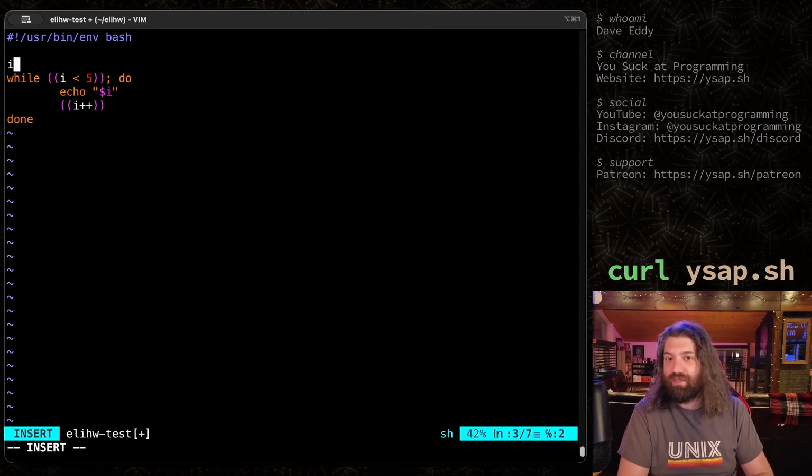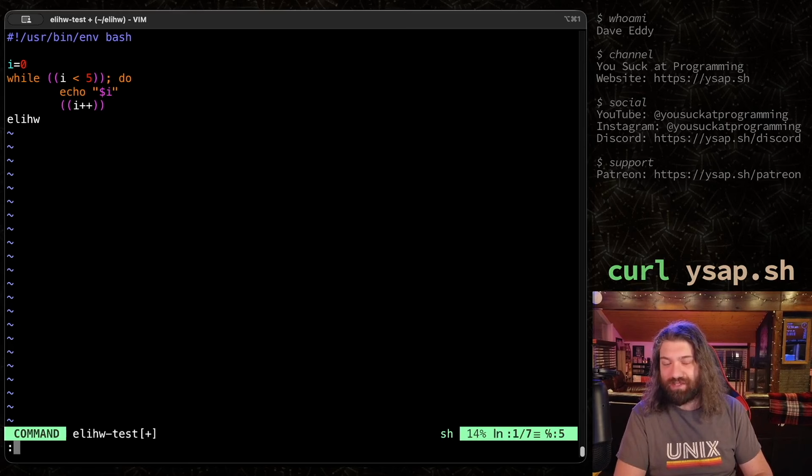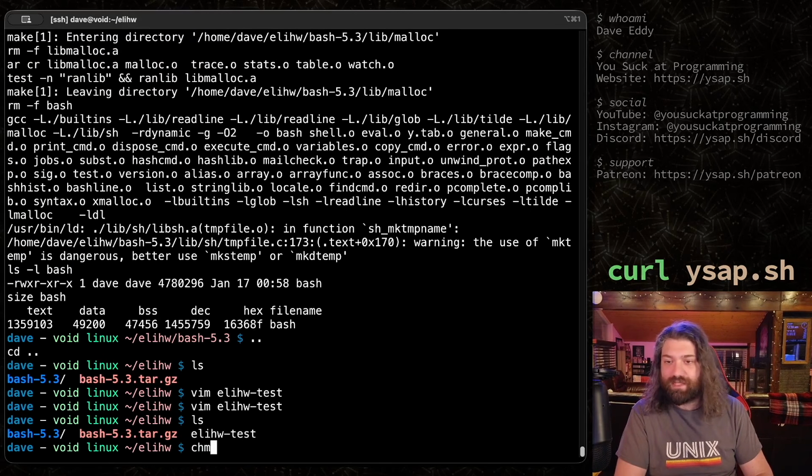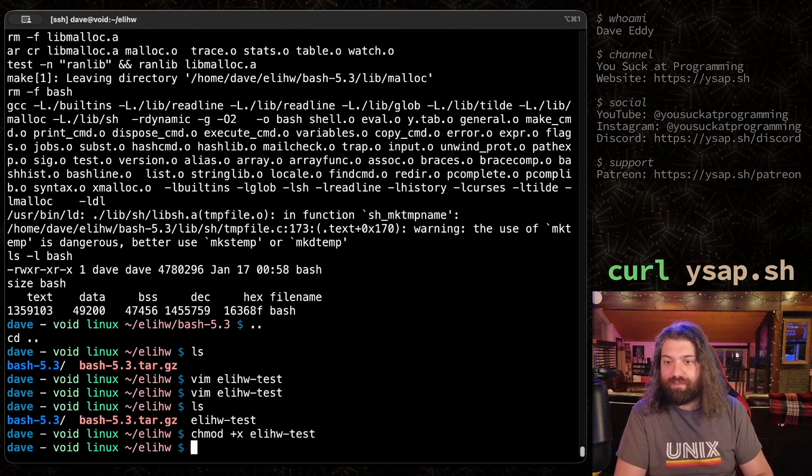And let's go up here and let's actually define I equals 0, while I is less than 5, I++, and then we have done here, but that's not actually what we want. Let me change this, ELIHW. Okay, it looks wrong. My syntax highlighter does not like it, but this is the script we want to make sure it runs, right? So we have this script. Let's chmod +x and give it the executable bit. There we go. And let's run it using our current version of bash that we have installed.